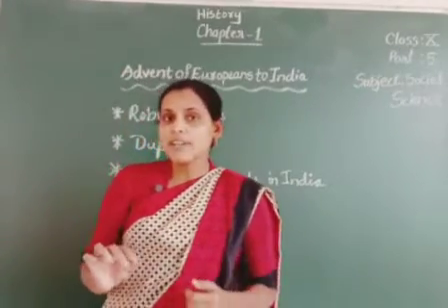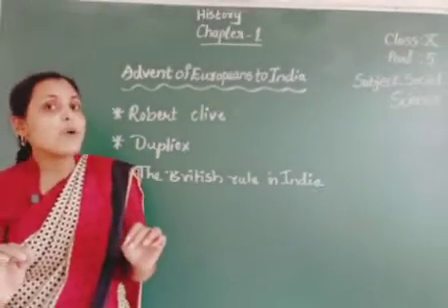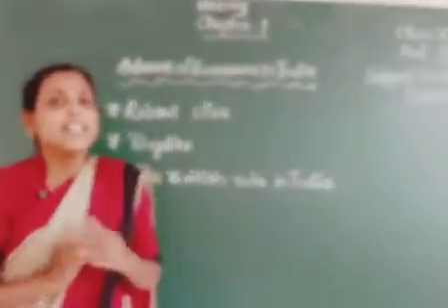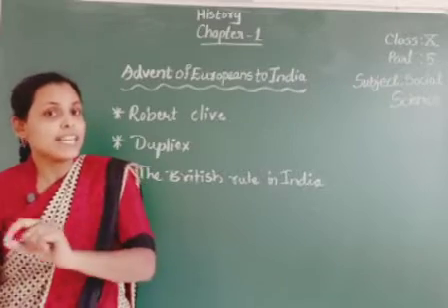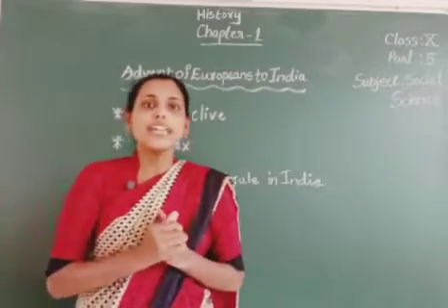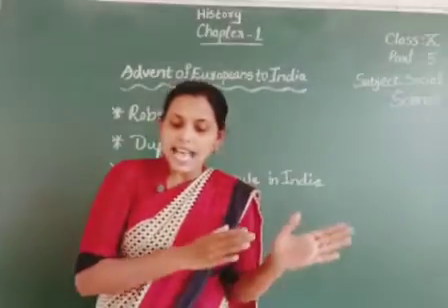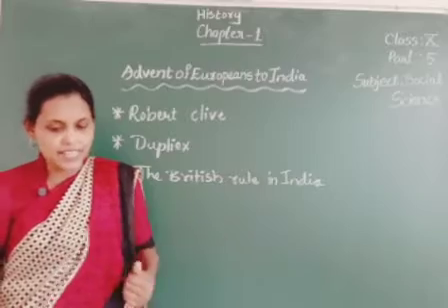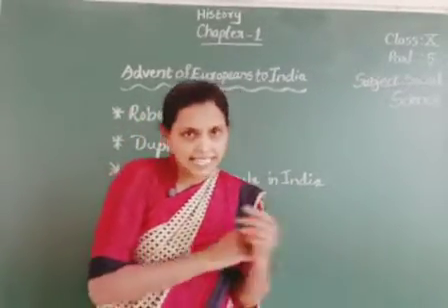Robert Clive played a very important role in the expansion of the British Empire. He captured Arcot, which was the capital of the Carnatic region. When Robert Clive attacked and captured Arcot, finally Chand Sahib was killed. Okay children, in the place of Chand Sahib, Anwaruddin became the Nawab of the Carnatic region.